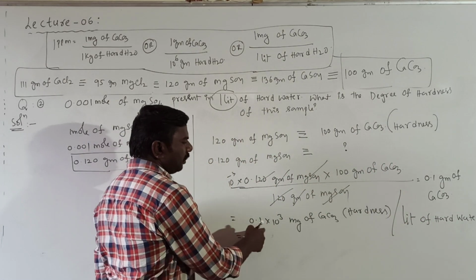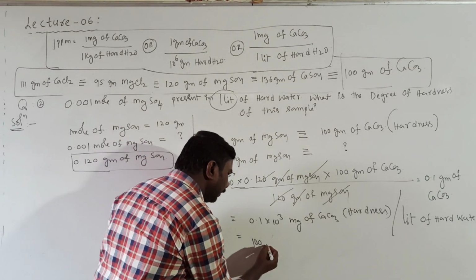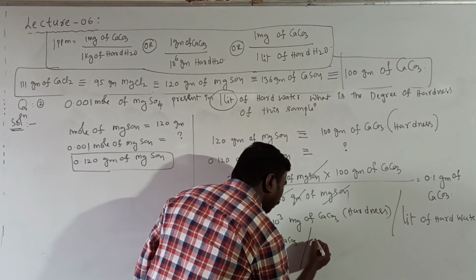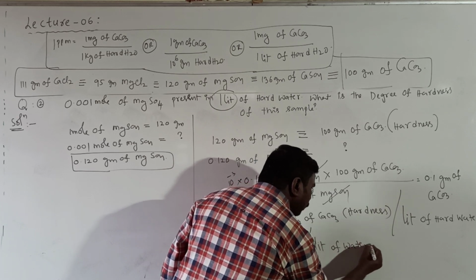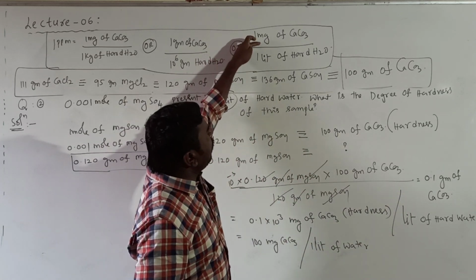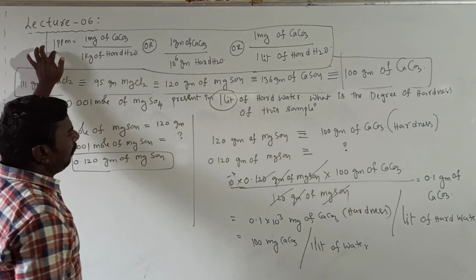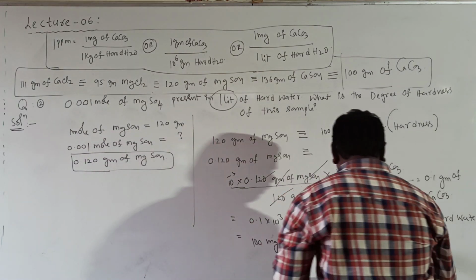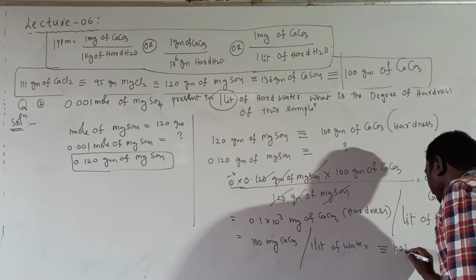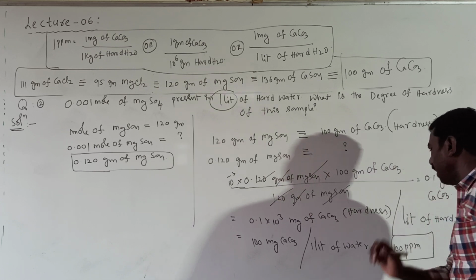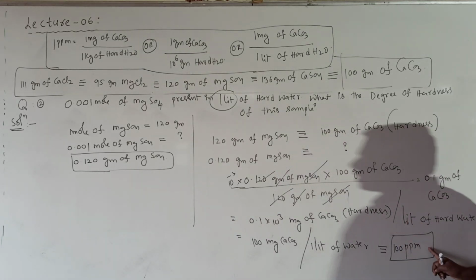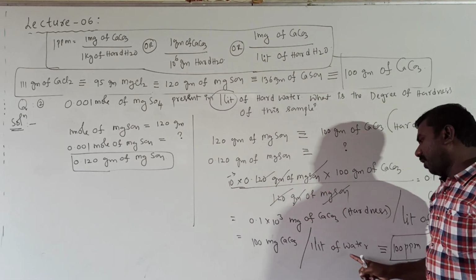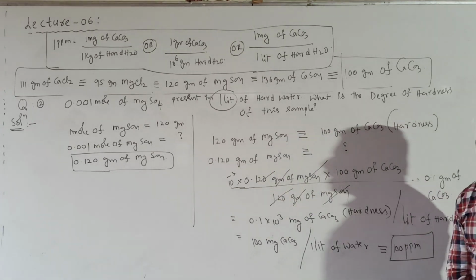The answer will be 100 milligrams of CaCO3 per 1 liter of water. 1 milligram in 1 liter of hard water equals 1 ppm, so 100 milligrams in 1 liter of water equals 100 ppm. The answer will be 100 ppm. 100 ppm means 100 milligrams of CaCO3 present in 1 liter of water.